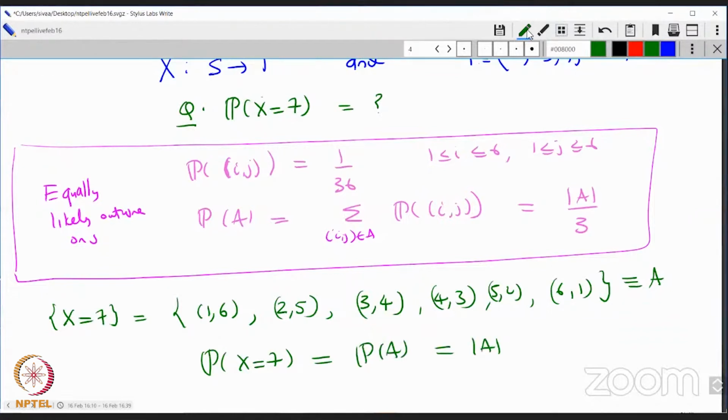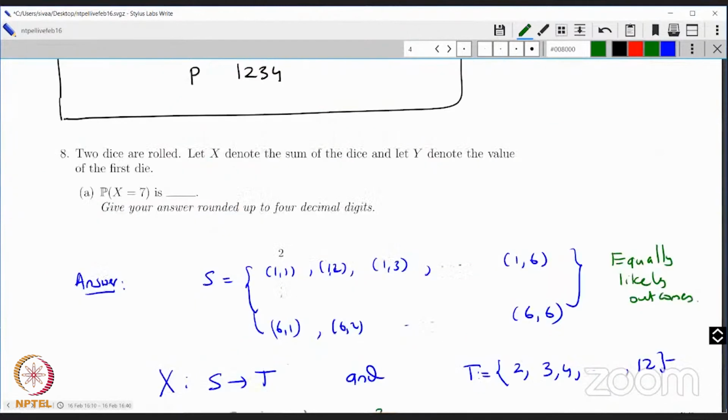But what is the size of A? 1, 2, 3, 4, 5, 6. So it is 6 by 36. That's the answer, that's 1 by 6. Is that clear, friends? So that's the answer for 8A.